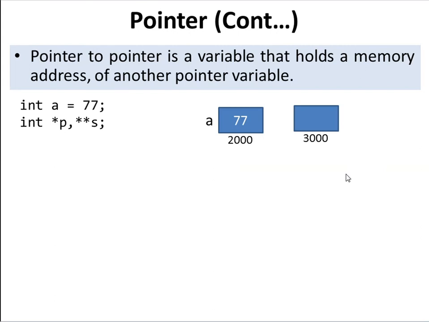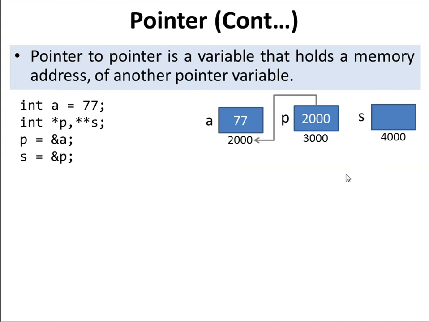Suppose here we have declared one pointer p whose address is 3000, and another pointer star star s is declared whose address is 4000. p equal to &a, as we know, assigns the address of a, 2000, to p, meaning it is pointing to the variable a.